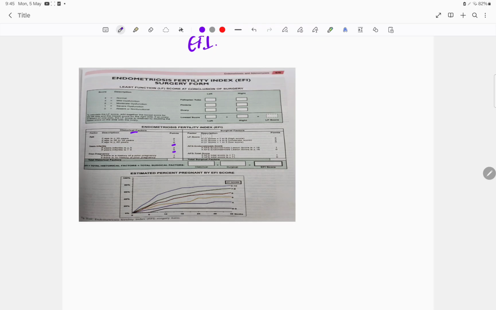So that is how you have to take. Severe form of infertility can be seen in the case of 0. So if you just know this image and if you can assess, okay, this is how the EFI looks like, that is more than enough. Then there is nothing more to study in detail about this. And the questions were also not asked much.